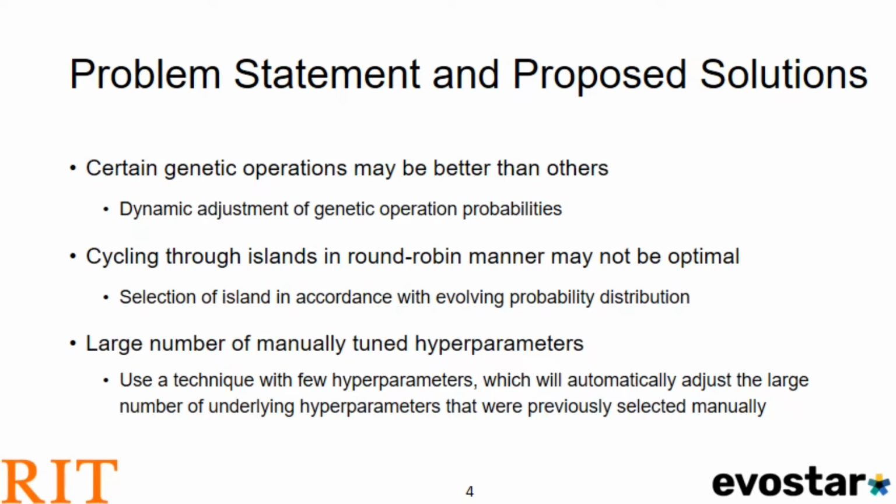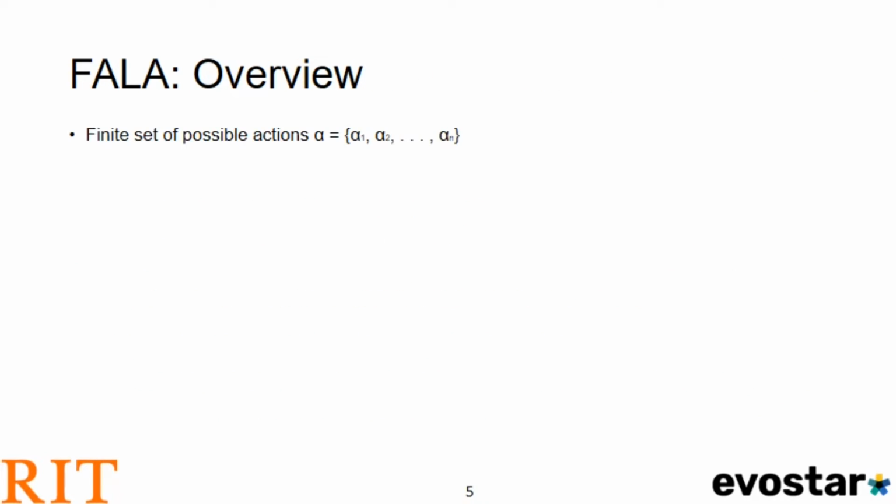Lastly, there's a large number of manually tuned hyperparameters, and so we should explore techniques that have few hyperparameters that can automatically adjust the large number of underlying hyperparameters that are currently manually selected. The approach that we chose to address these concerns is called Fala, or finite action set learning automata. It is a reinforcement learning algorithm and has four main components.